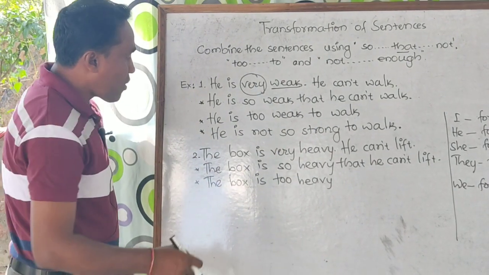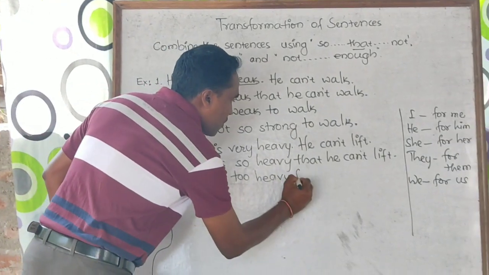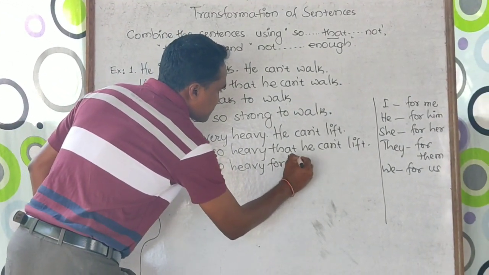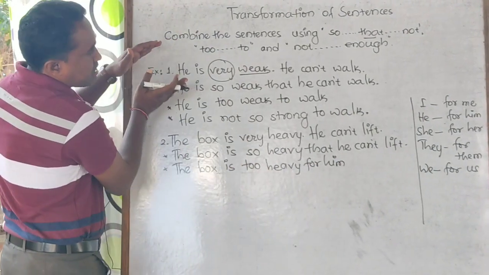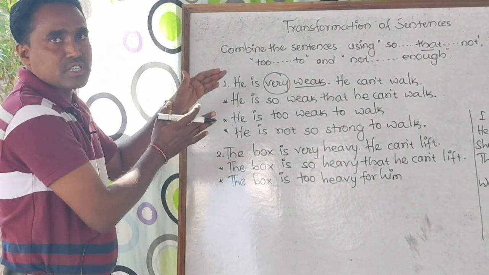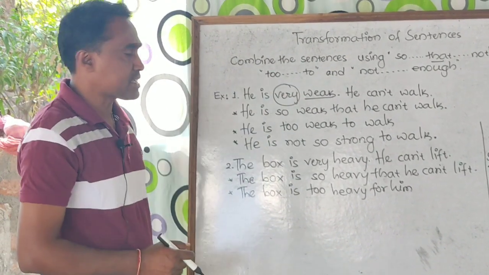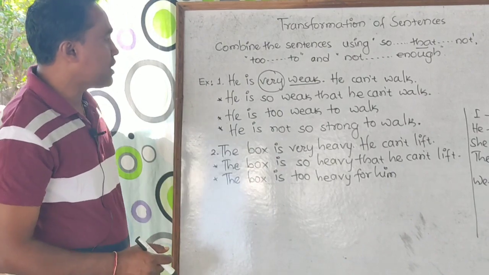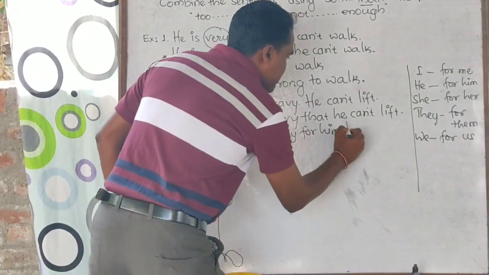Take a look. The box is too heavy for him. But in the first example, there is no need to use such a thing because the subjects are the same. So the box is too heavy for him to lift.